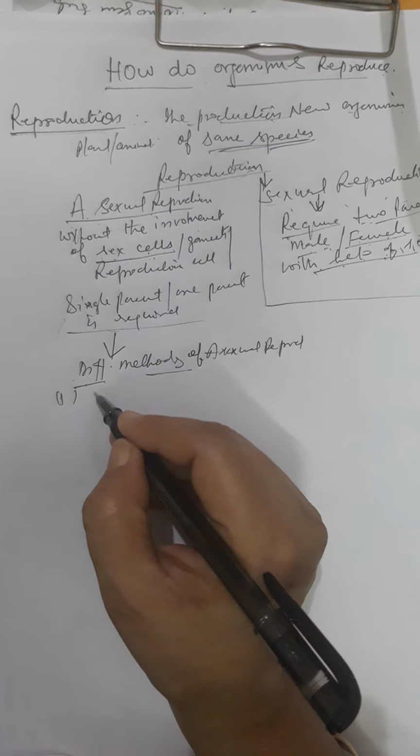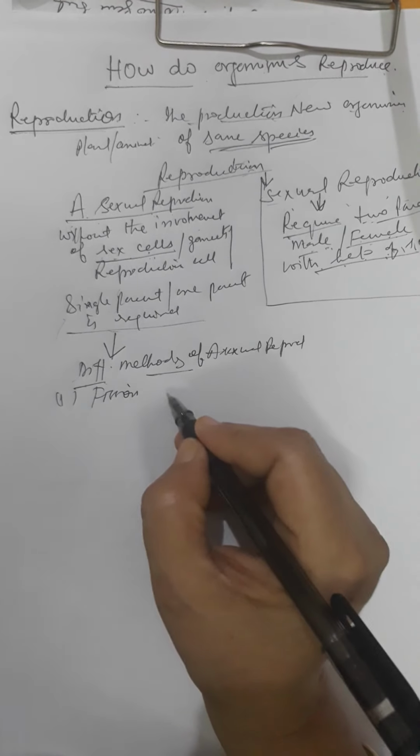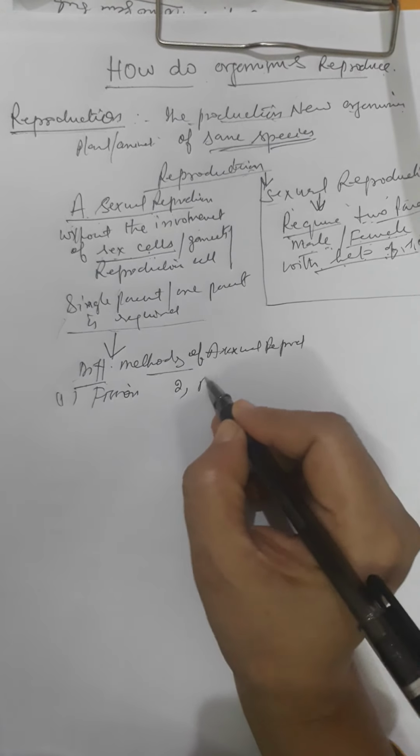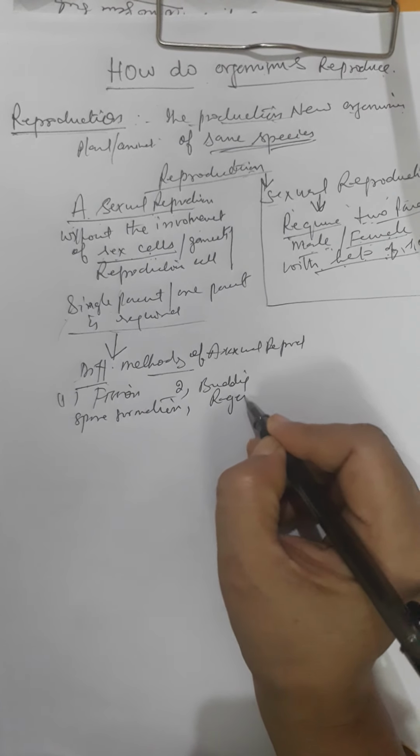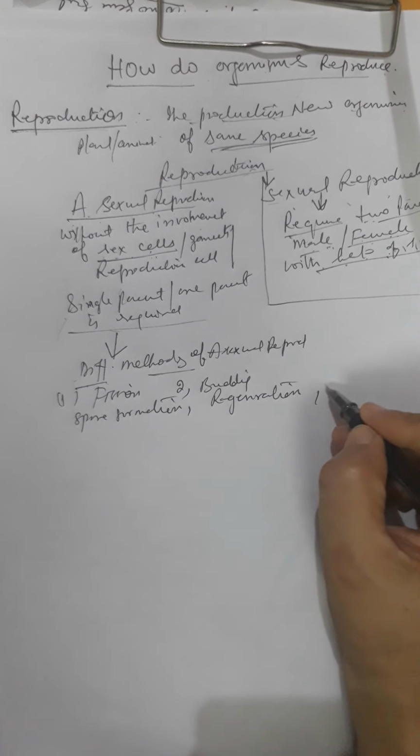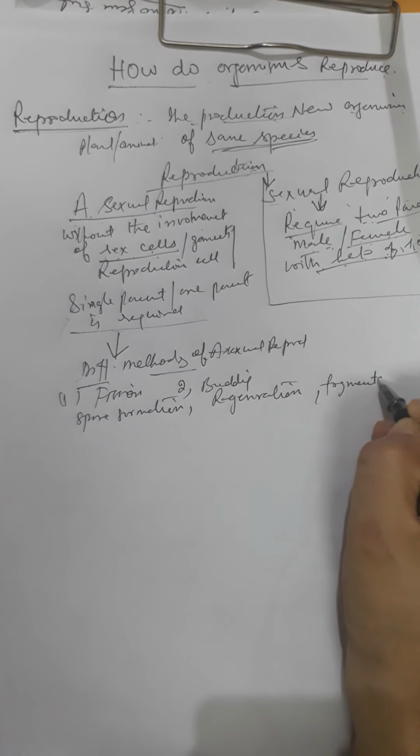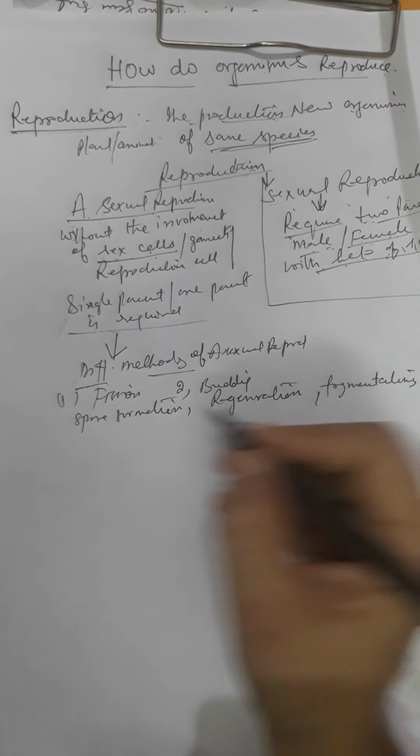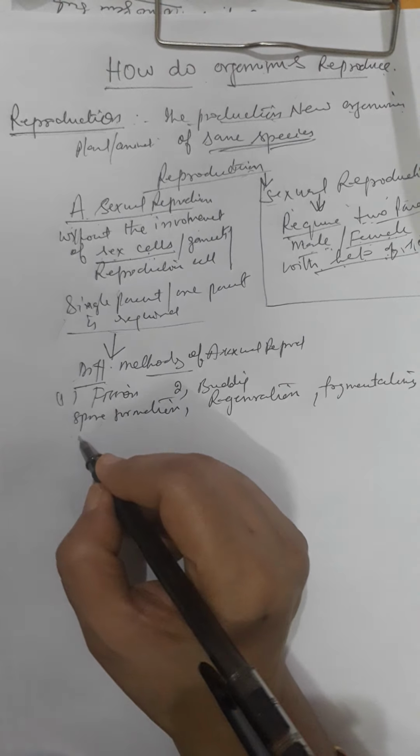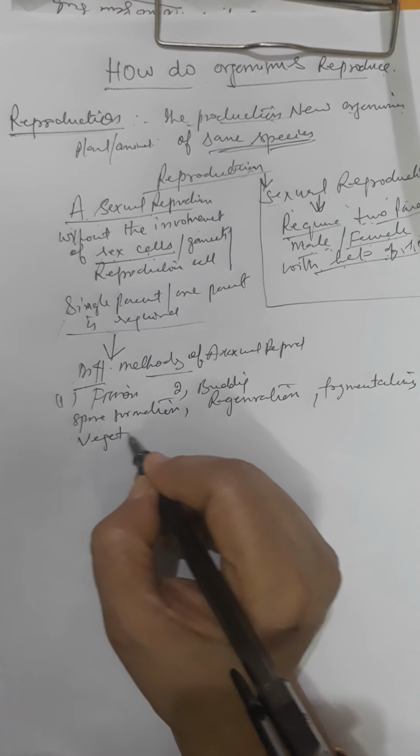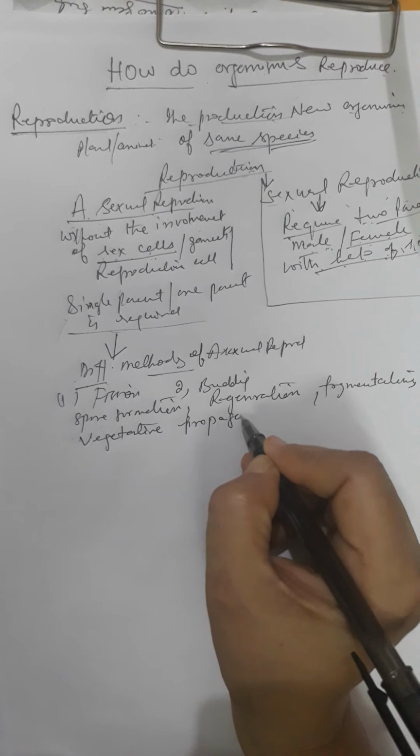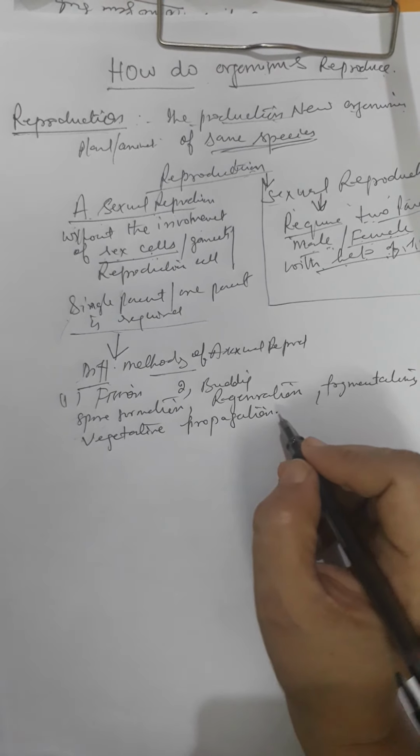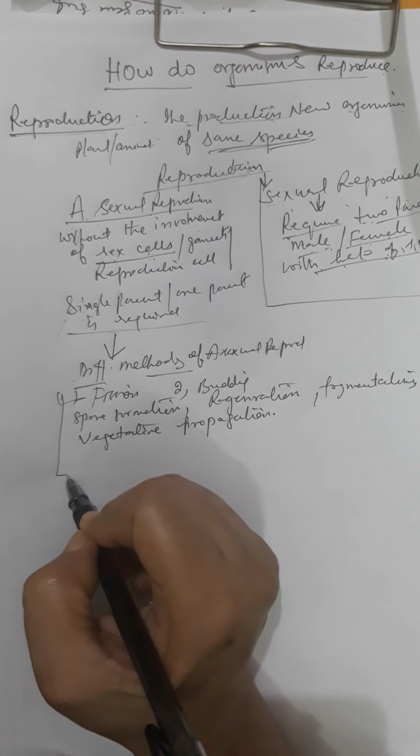Number one is fission, two is budding, spore formation, regeneration, fragmentation, then vegetative propagation. So first of all we will do what is fission.